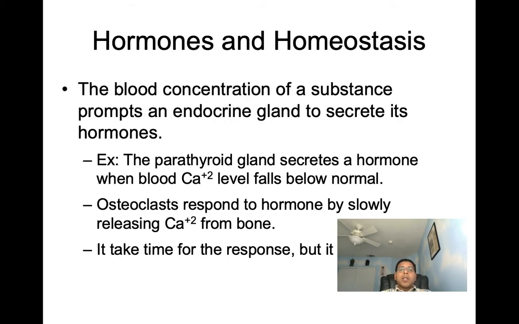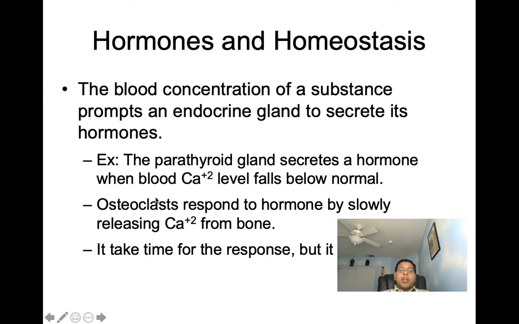Here we can see now when we talk hormones and homeostasis, the blood concentration of a substance prompts an endocrine gland to secrete its hormones. For example, when we talk parathyroid glands, the parathyroid glands are going to secrete a hormone when blood calcium levels fall below normal. So the parathyroid glands then will secrete parathyroid hormone. And parathyroid hormone is going to help increase our blood calcium levels. And how will it do that?